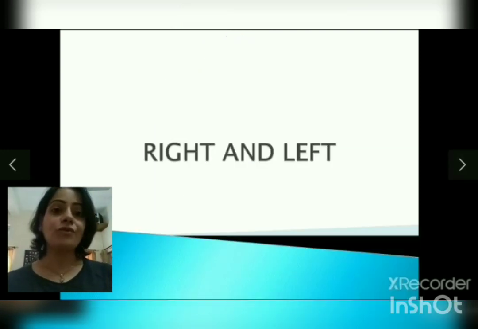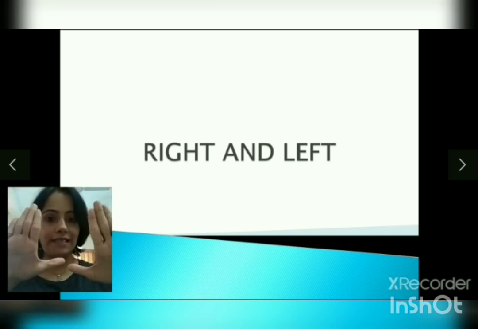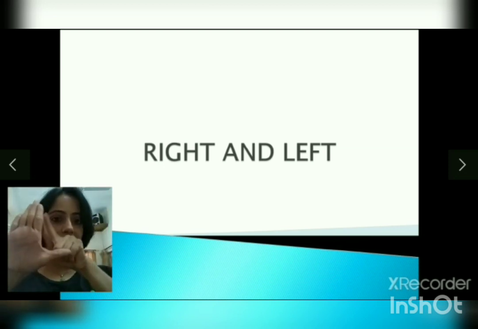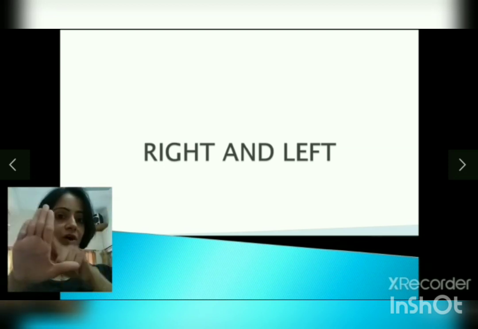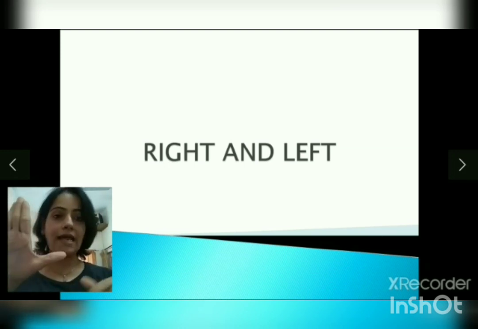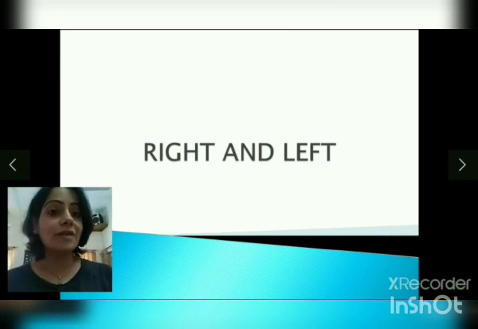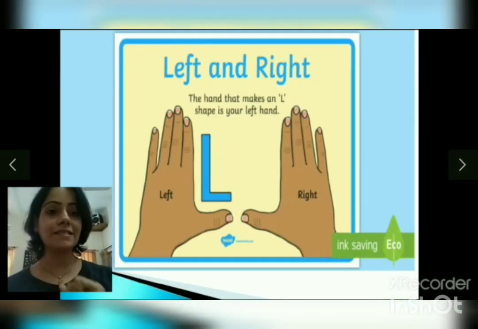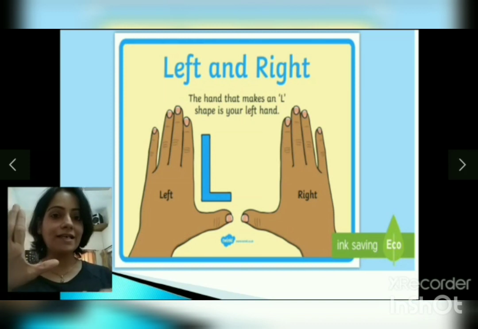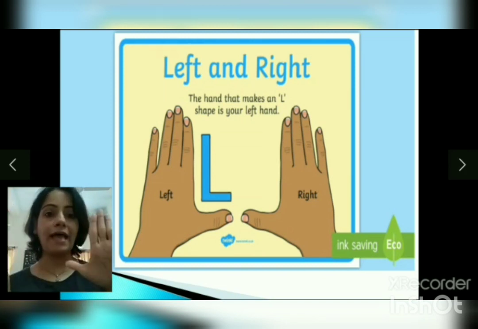Coming on to right and left. You have to be very, very careful about this one. See, when you do your hands like this, one of your hands make an L. Now L we can say stands for L for left. So the hand which is making an L is your left hand. And the other one is your right hand. Simple, isn't it? Let's see, what does it say? Yes, that's right. So this hand which makes an L is your left hand and the other one is your right hand.